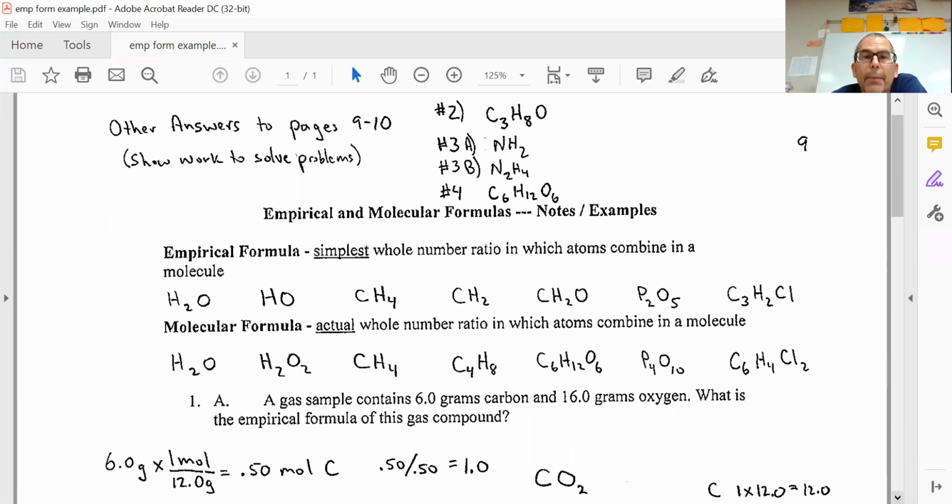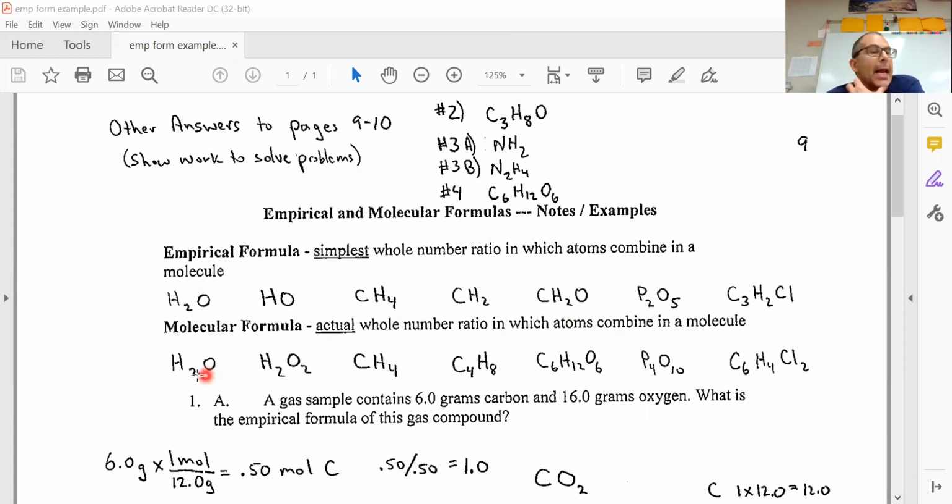All right, so we've got empirical and molecular formulas. I think I am sharing my screen. I'm just going to get a little marker here, that's going to help me with stuff. And so we have the empirical formula. That is the simplest whole number ratio in which atoms combine in a molecule. A molecular formula is the actual whole number ratio in which atoms combine in a molecule.